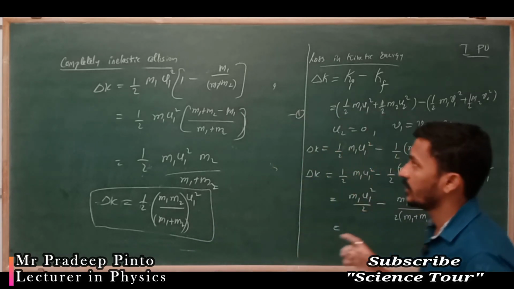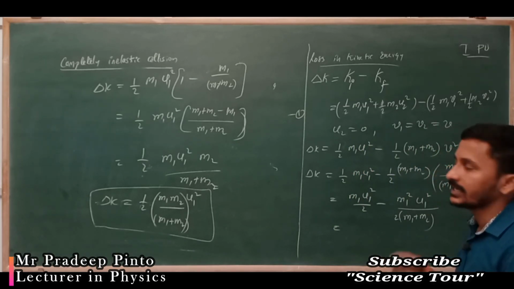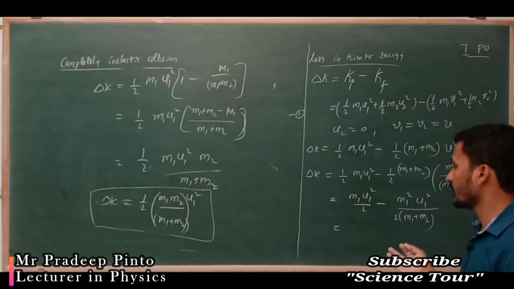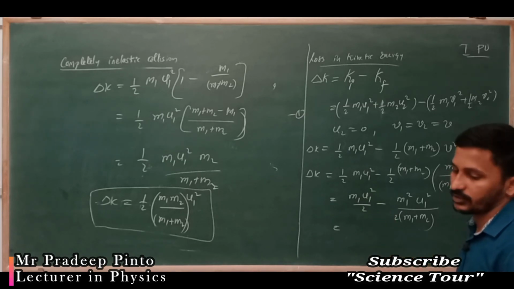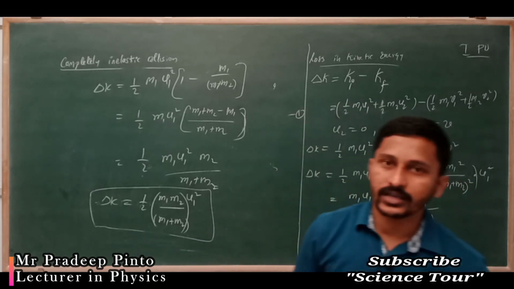So that is how, in a perfectly or completely inelastic collision, we find the loss in kinetic energy.